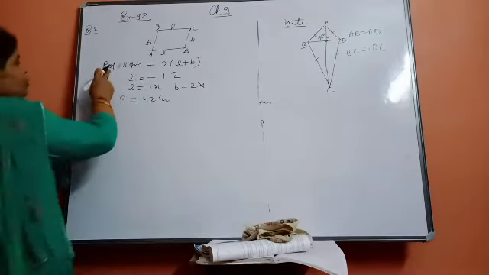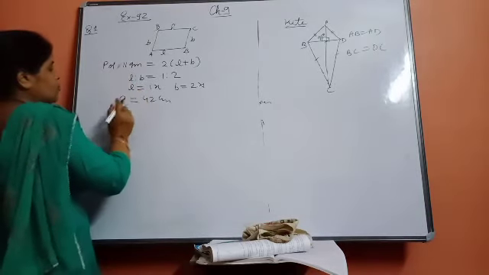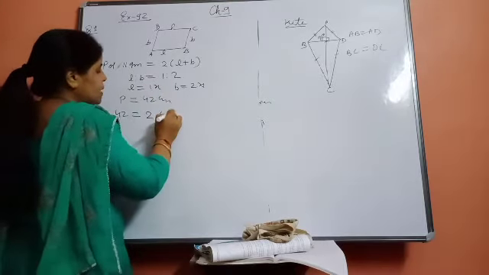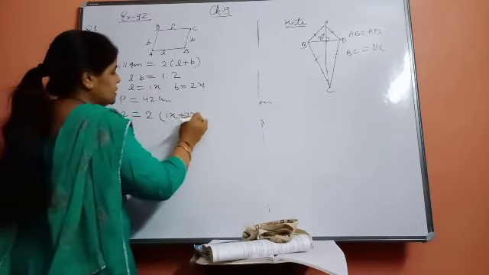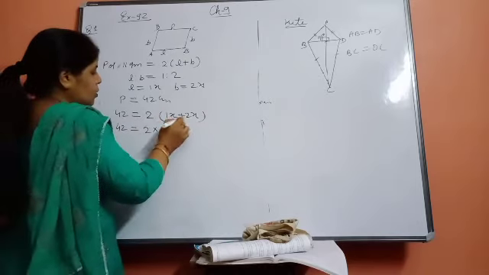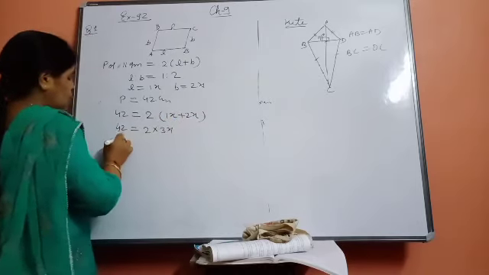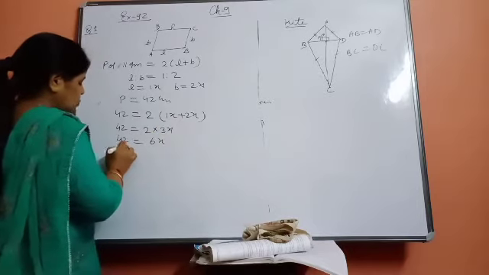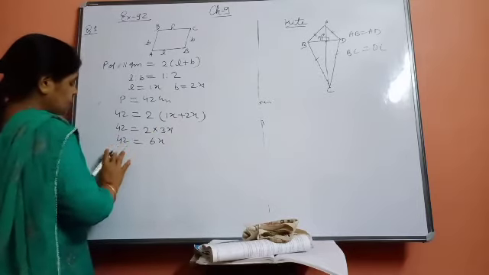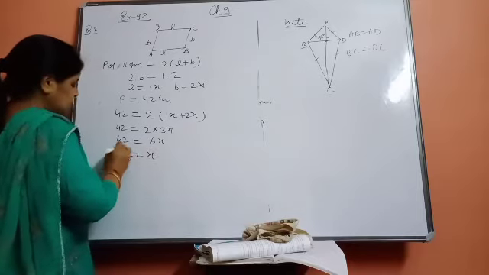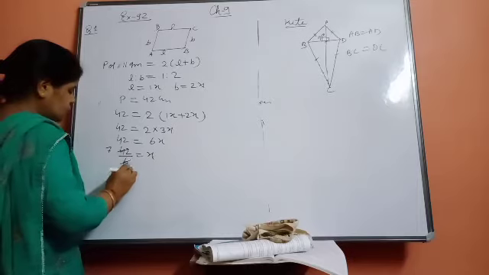So how will you do it? Perimeter of parallelogram is equal to 42 centimeter is equal to 2 into length, which is how much, beta? 1x plus 2x. So 42 is equal to 2 into 3x. So 42 is equal to 6x. So 42 upon 6 is equal to x. 6 sevens are 42. So x is equal to 7.